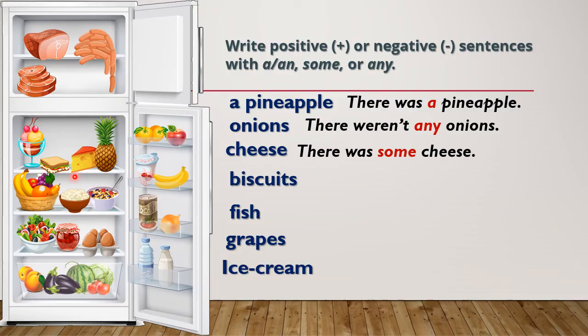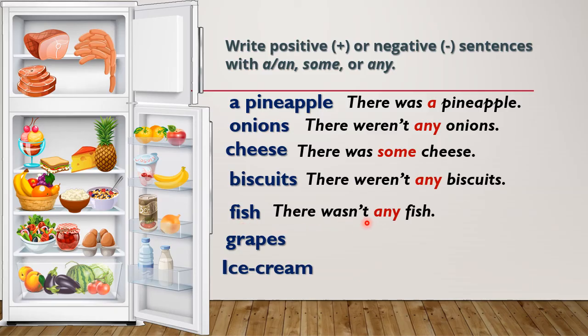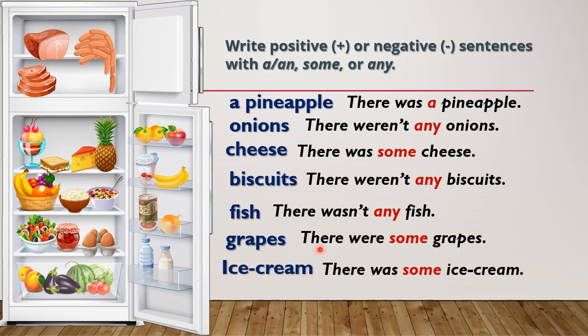Next, cheese. Yes, there is a cheese here. So there was some cheese. Biscuits. Where's the biscuit? There weren't any biscuits. What about fish? There wasn't any fish. And grapes? Do we have grapes here? There were some grapes, yes. Next, ice cream. Do we have ice cream here? Yes, here. There was some ice cream.